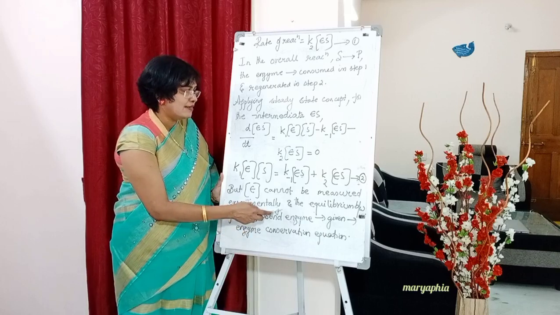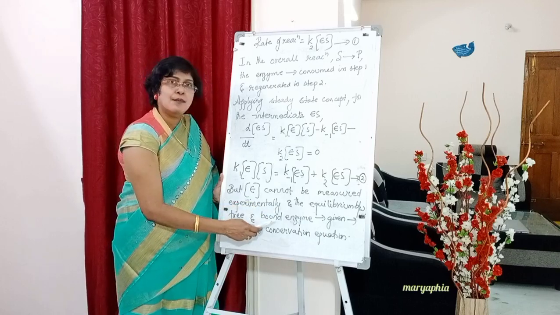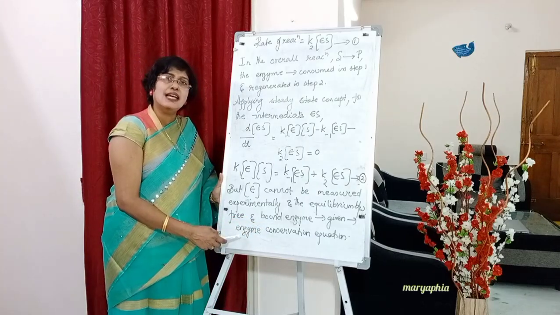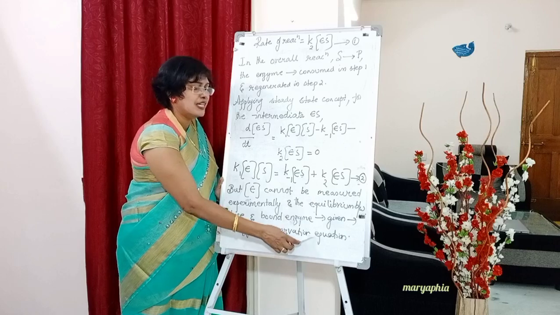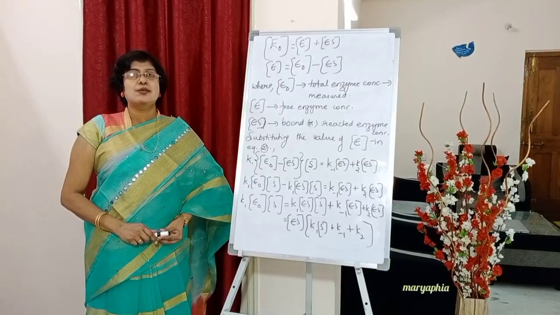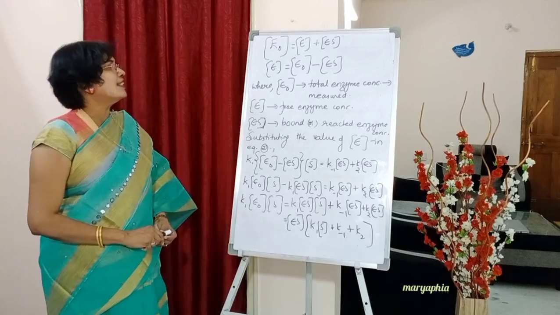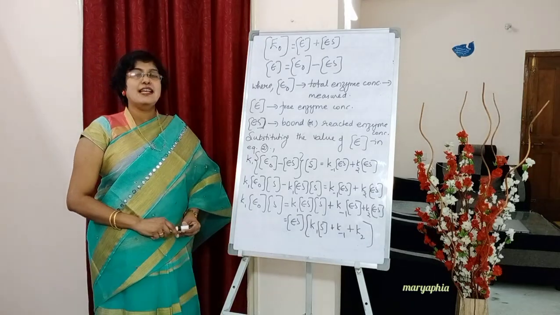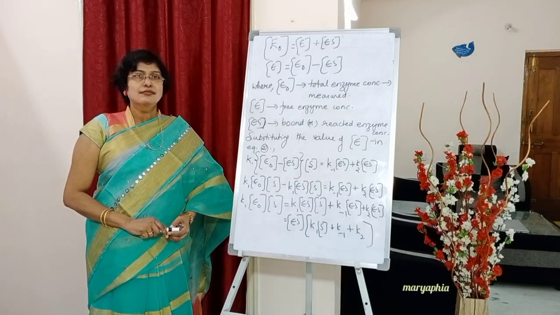This equilibrium between free and bound enzyme is given by an equation called the enzyme conservation equation. Below write down, students: E naught concentration is equal to E concentration plus ES concentration.